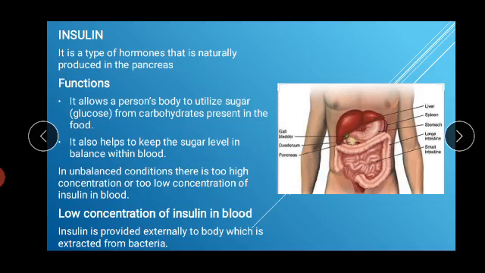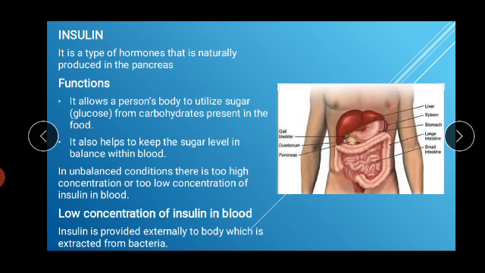Okay, if there are unbalanced conditions of insulin, then either there may be too high a concentration or too low a concentration of insulin in the blood. And if there is a low concentration of insulin in the blood, then such patients are given insulin externally. For example, if a patient is suffering from such a problem, if there is not sufficient production of insulin in such a person, then their body is not able to utilize the sugar or glucose from the carbohydrates, then sugar begins to accumulate in that person, and this is very harmful for such persons.